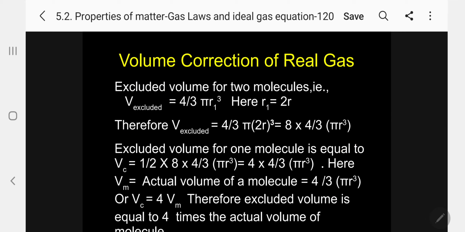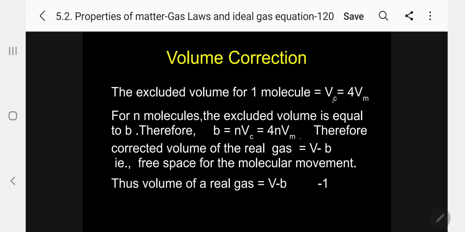Right. Now I will come back. The excluded volume for one molecule, we have already seen, Vc equals 4 Vm. Now this is for one molecule, right? For n molecules, because 1 mole we are always taking, PV equals nRT, 1 mole. For n molecules, the excluded volume equals n Vc, that is equal to 4n Vm.